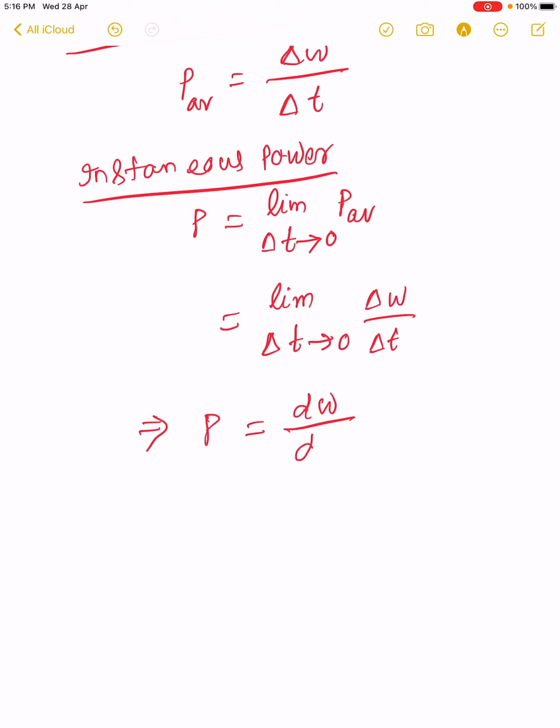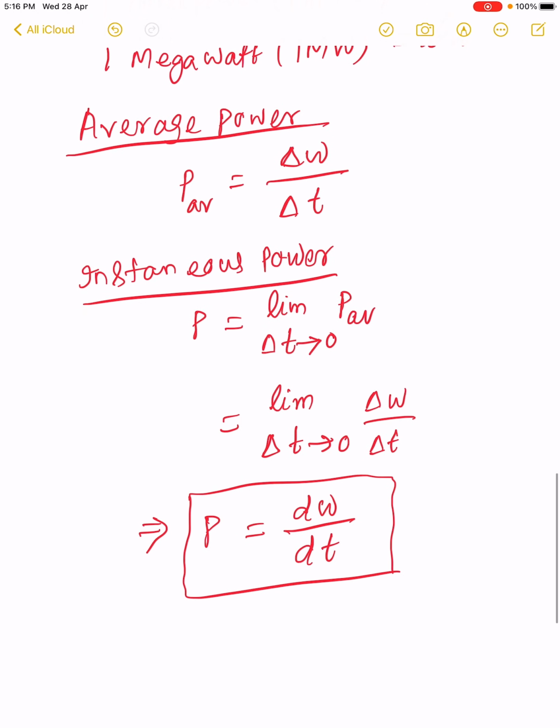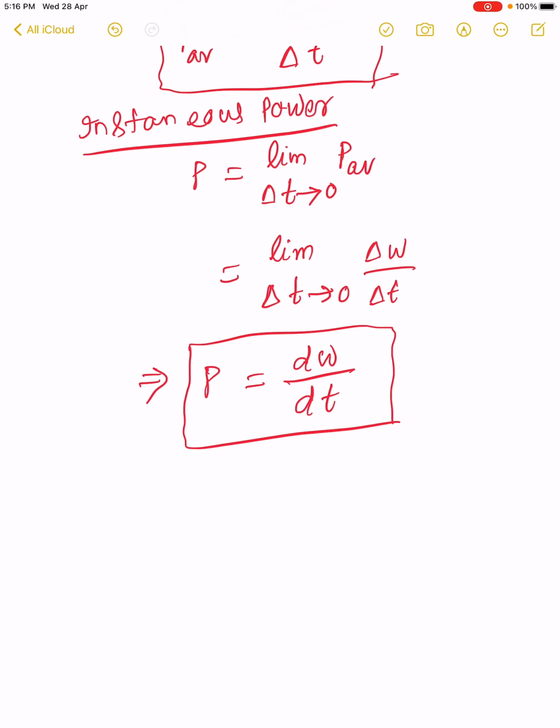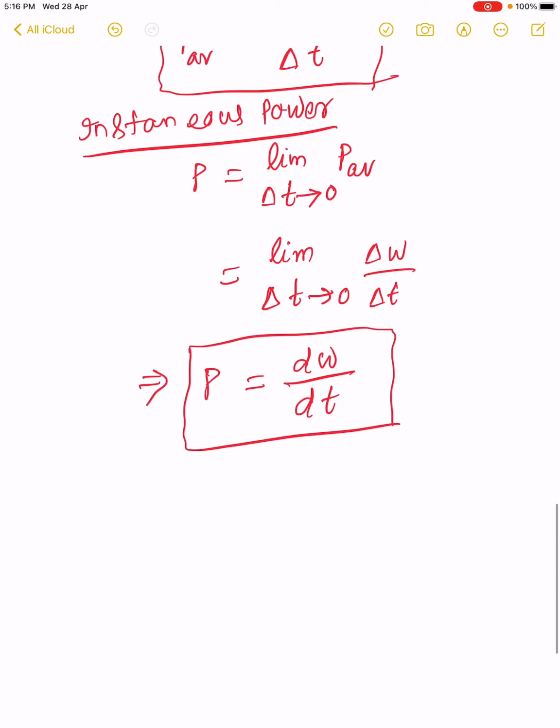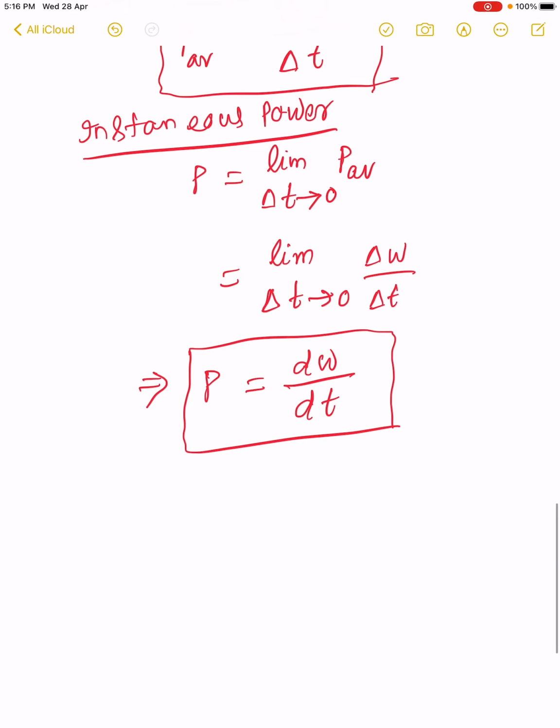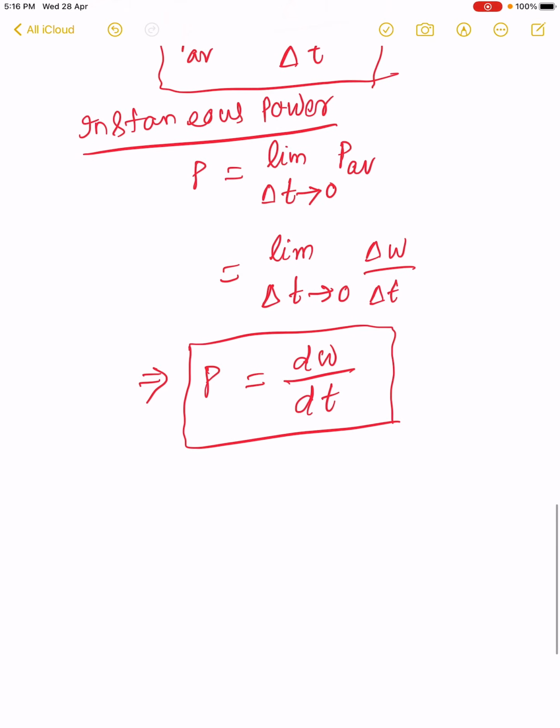If work is done at a non-uniform rate, then we can define two types of power. One is average power, that is delta W by delta T, whereas instantaneous power, that is the differential time rate of doing work, is known as instantaneous power.